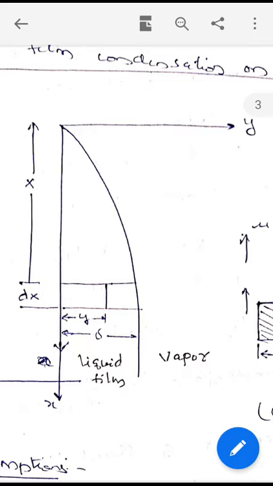Mx is velocity into density into area. What is the velocity? Um into area, delta into 1, because the thickness of the film is delta, into rho L. Mx is um into delta into 1 into rho L.